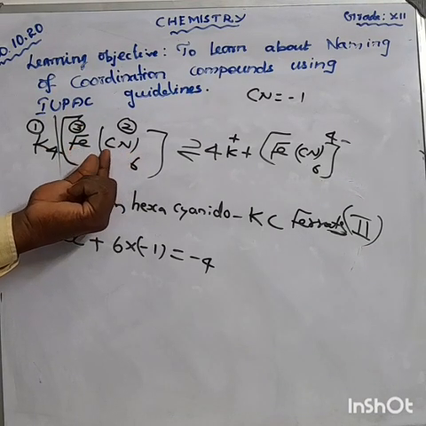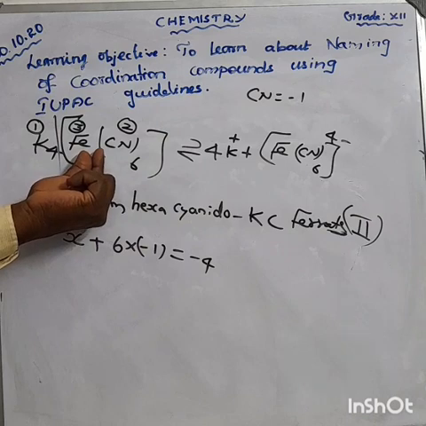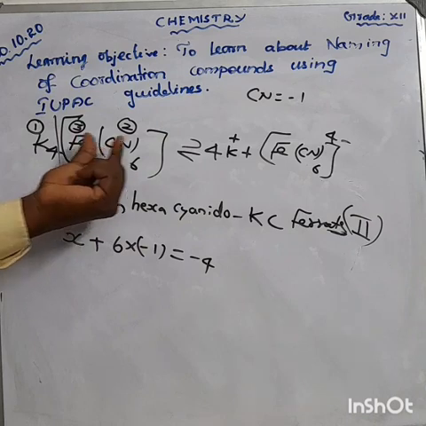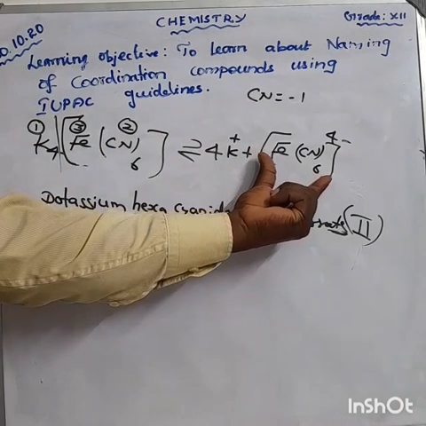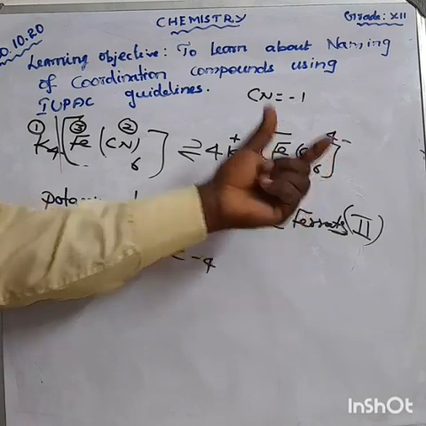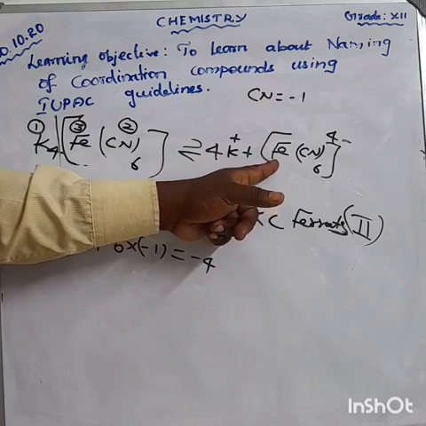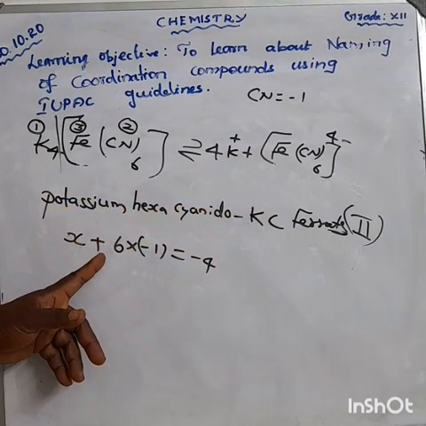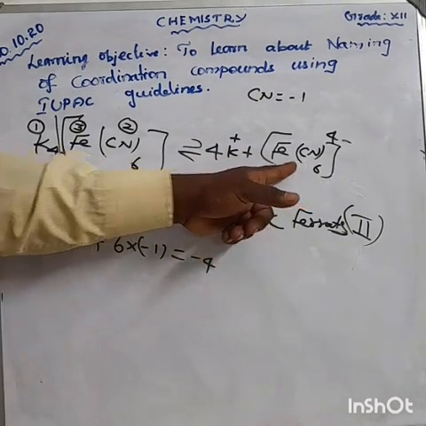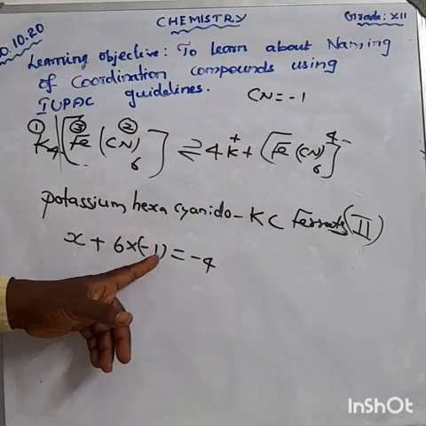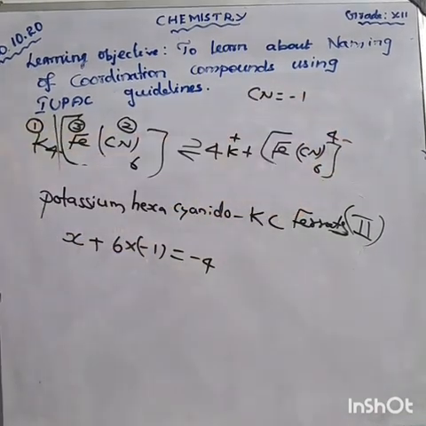What is the oxidation state for Fe? For that we are going to take the coordination entity and calculate it. Fe is taken as X plus 6 ligands, 6 into -1, is equal to -4, the charge.